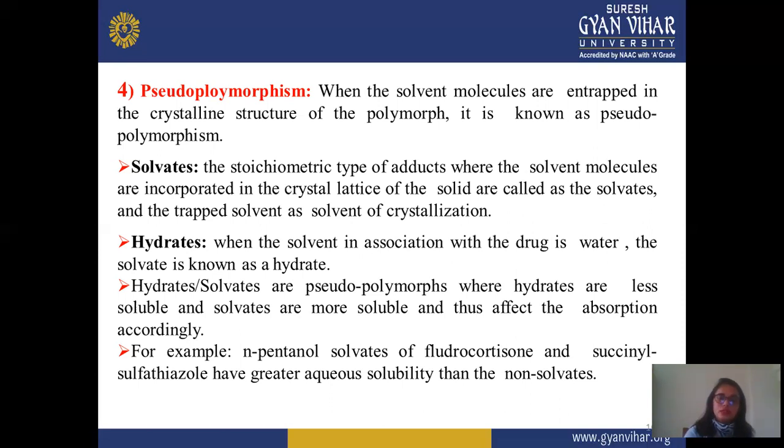So you can select according to the type of formulation. Suppose you require a more soluble formulation, then you select the solvate form, otherwise select the hydrate form, for effective absorption according to the type of formulation. Examples: the n-pentanol solvate of fluorocortisone, and succinylsulfathiazole solvate has a greater aqueous solubility than the non-solvate.